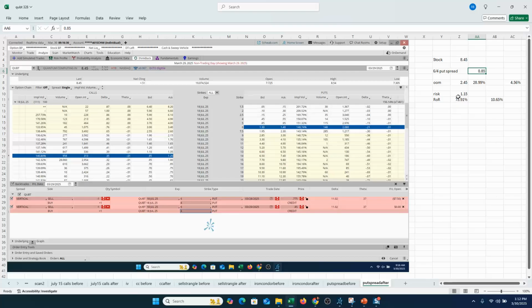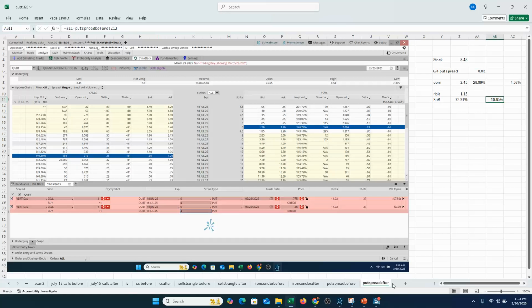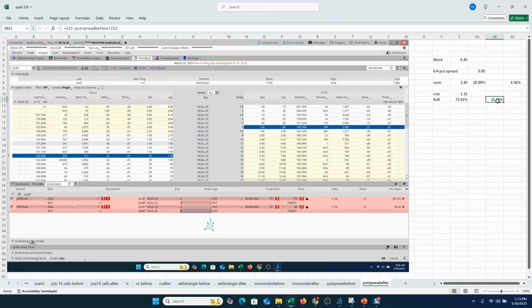So your risk has now dropped to $1.15. Your return on risk, you can make 85 cents for risking $1.15, is now 73%, almost 74%. The day before it was about 64%. So that's over a 10% increase in return on risk with a bigger cushion, right? All due to the fact that that big call buyer drove up implied volatility.